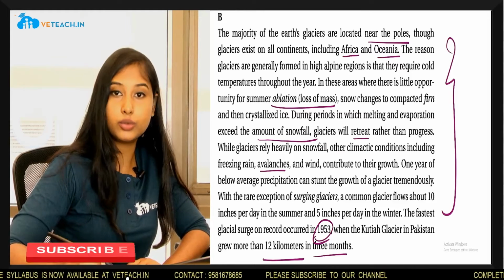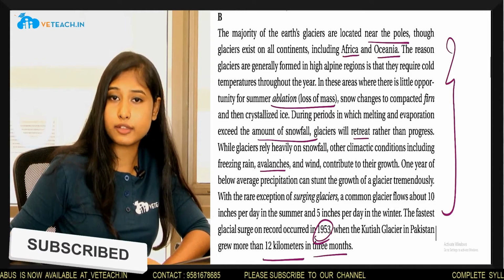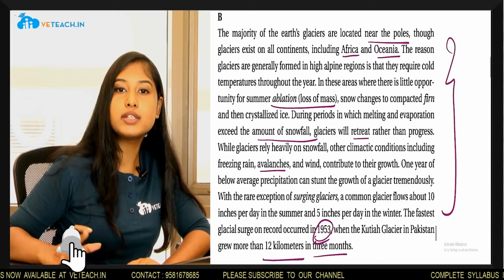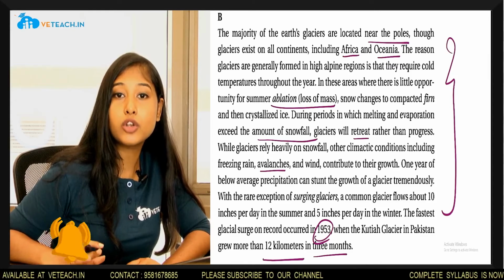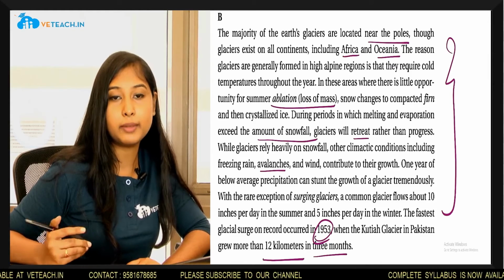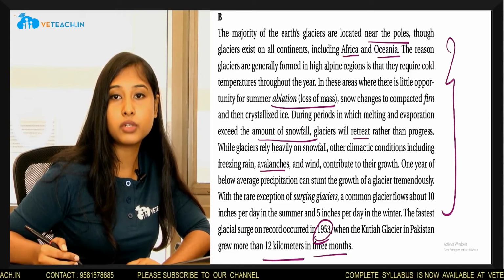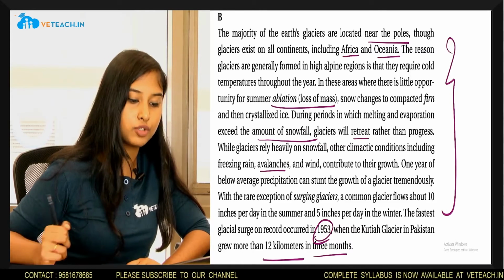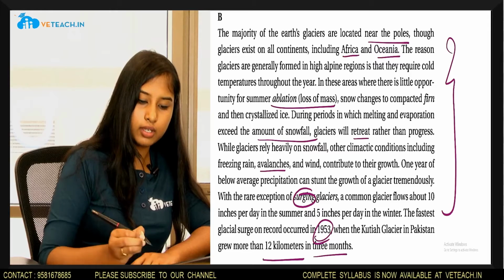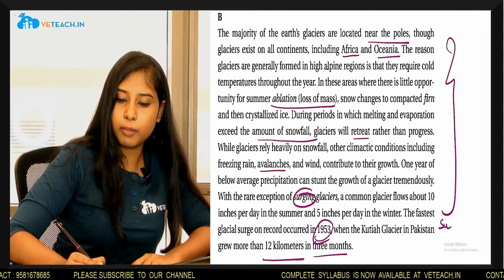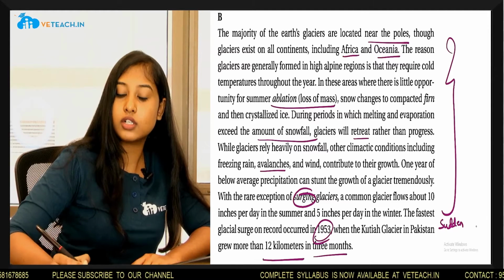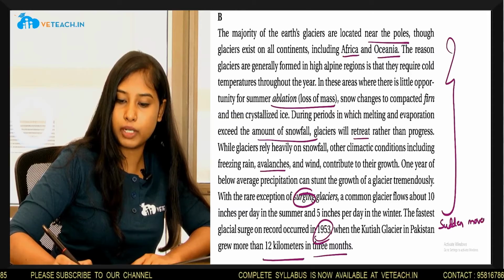In section B, the author talks about how the majority of glaciers are located near the poles along with Africa and Oceania, and the author explains the reason for the same. Further, the author describes the primary reasons that contribute to the growth of glaciers, which are temperature, rain, wind, etc. The author gives information about the surging glaciers, which is an exception. What is the meaning of surging? Surge is sudden movement.